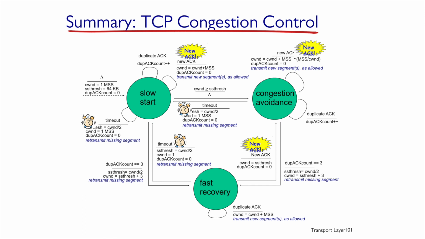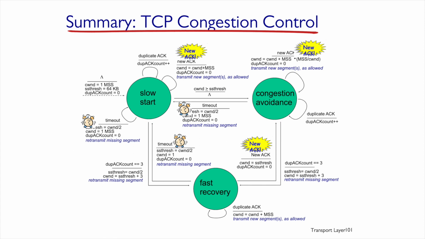Let's look at what happens in detail. We start everything in slow start. The congestion window equals 1 MSS. The slow start threshold is, let's say, 64 kilobytes. And there is a counter called dup ACK count, which equals 0. The moment a duplicate ACK comes in, we remain in the slow start state, but we increment the dup ACK count.